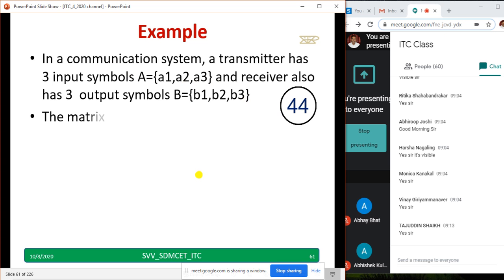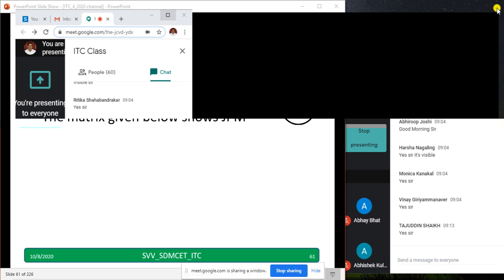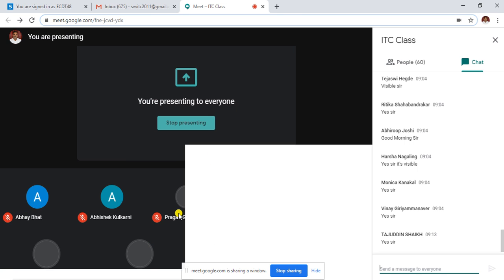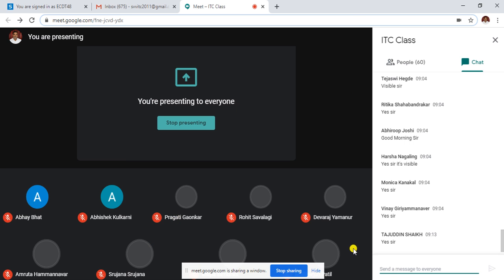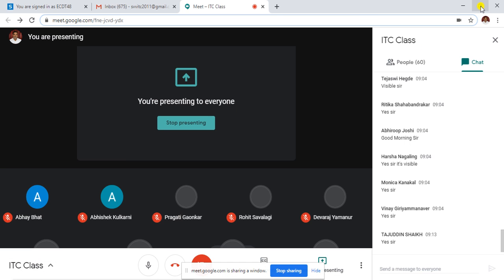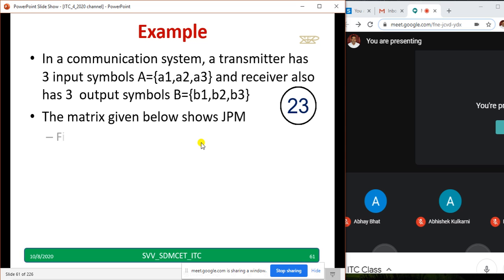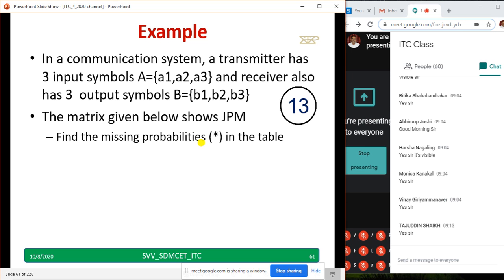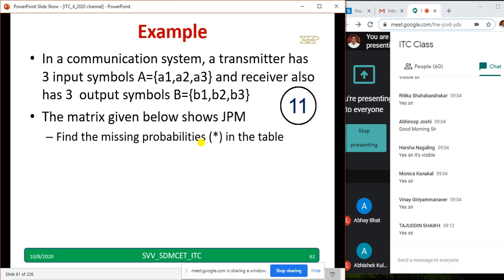Next, the matrix given below shows the joint probability matrix. Find the missing probabilities in the table.